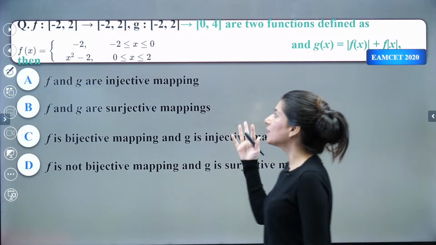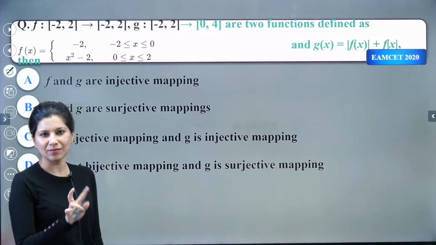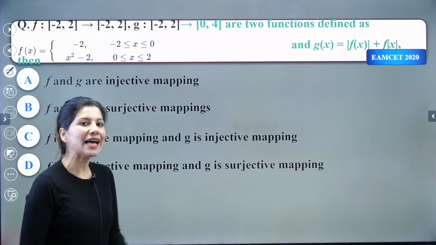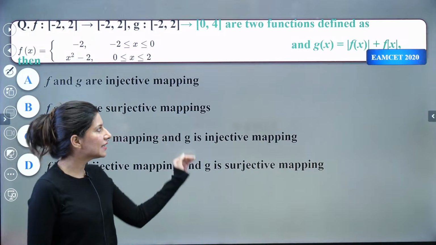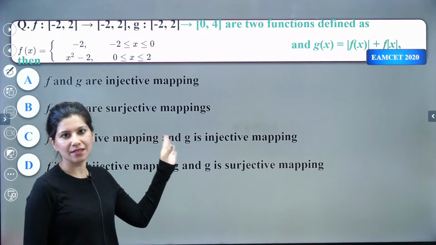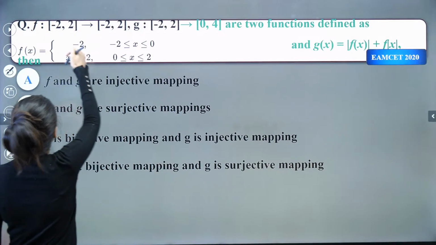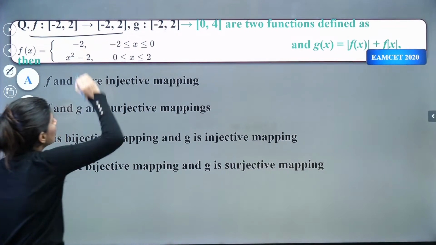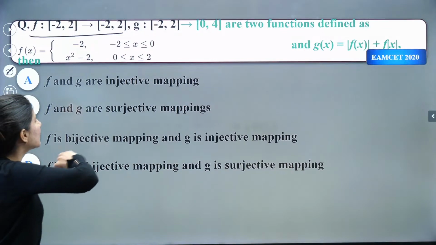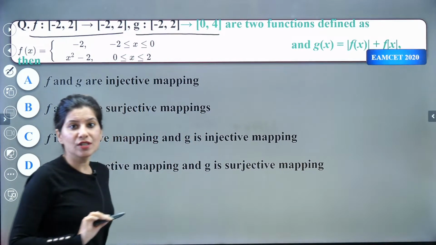Now let us talk about this function. This type of question was there in your JEE Main April attempt as well. A similar type, but in that question they were talking about the area. In this, they are actually talking about the basic things about one-one and onto. The domain and codomain of f is given, and the domain and codomain of g is also given.